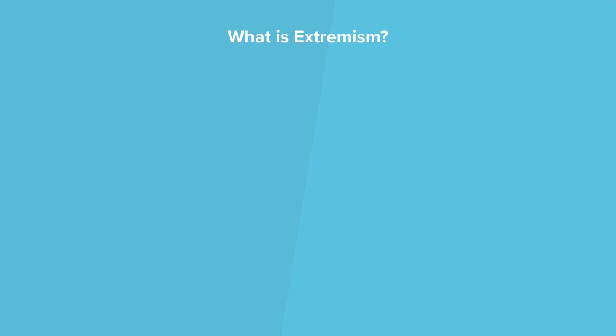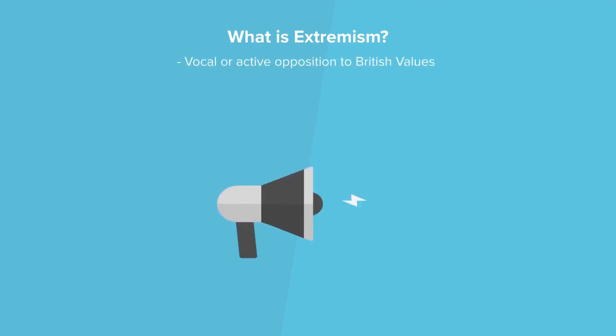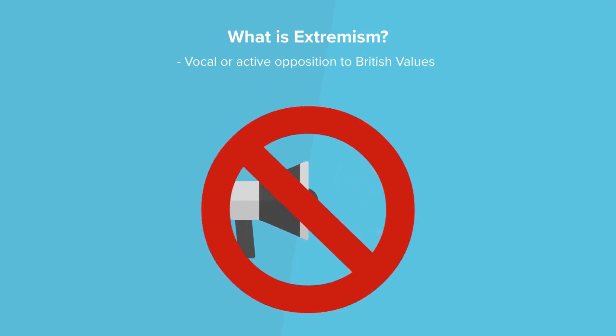What is extremism? The government has defined extremism as vocal or active opposition to fundamental British values, including democracy, the rule of law, individual liberty, and mutual respect and tolerance of different faiths and beliefs. This also includes calls for the death of members of the British Armed Forces.